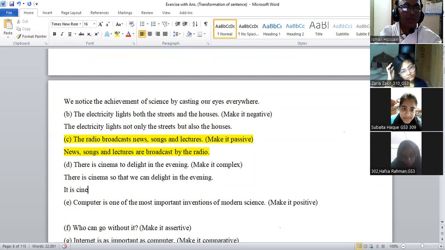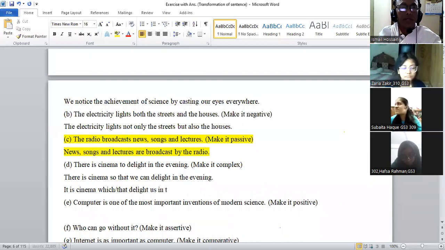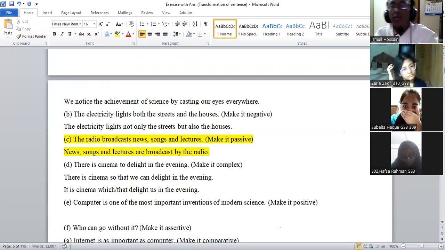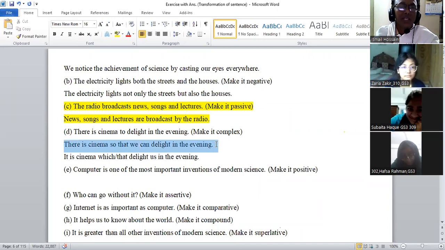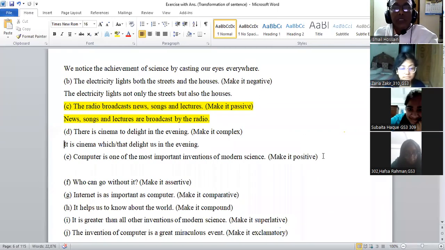It is cinema which or that delight us in the evening. It is cinema which or that delight us in the evening, this is correct.